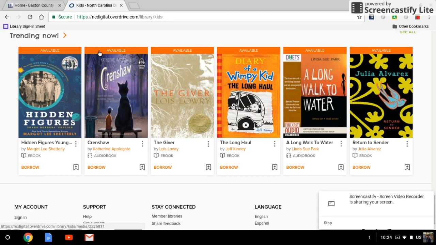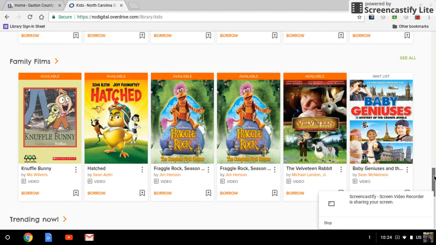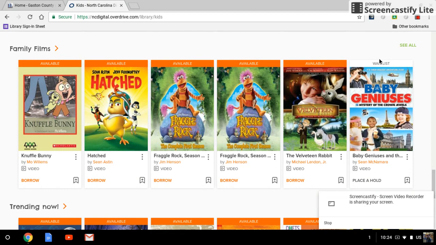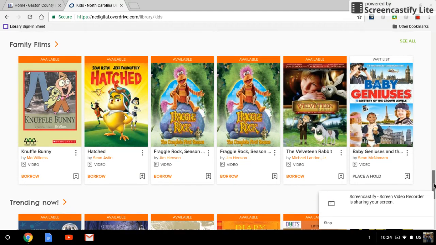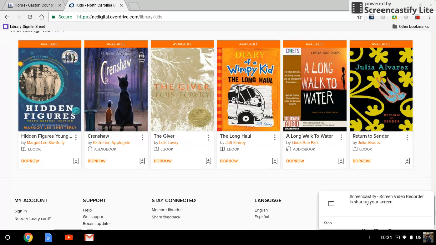If you look at the top of every ebook, they either have an "available," which is in orange. That's good. That means you can check it out. Or they have something that says "wait list." And that means you have to put it on hold. And it will tell you how many kids already have it on hold. Like some of the popular titles, you're like, there's 14 kids in front of you, but you can put it on hold if you want to.